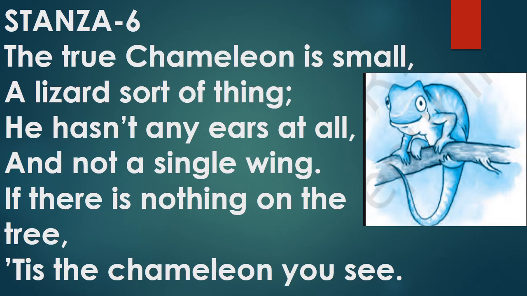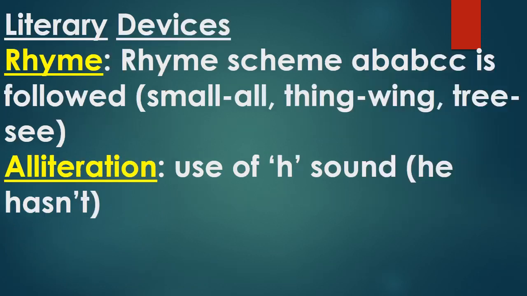Now let us move to literary devices used in this stanza. In literary devices, first of all, rhyming scheme. The rhyme scheme is the same, A, B, A, B, C, C. This pattern is followed.